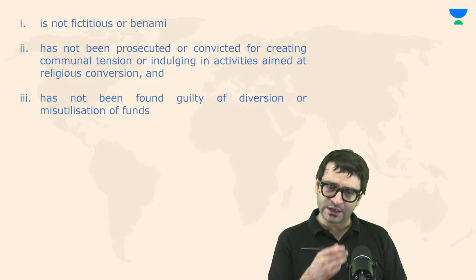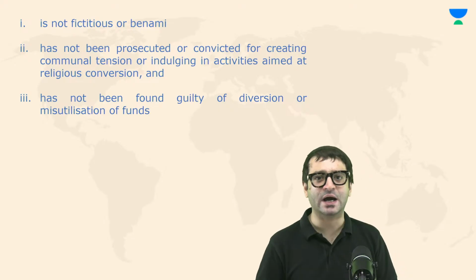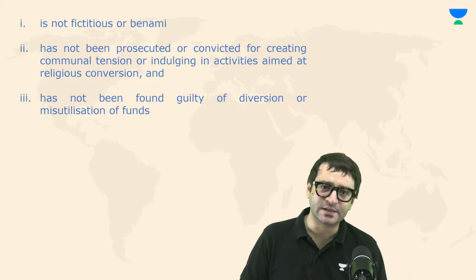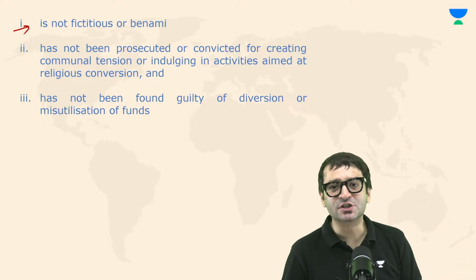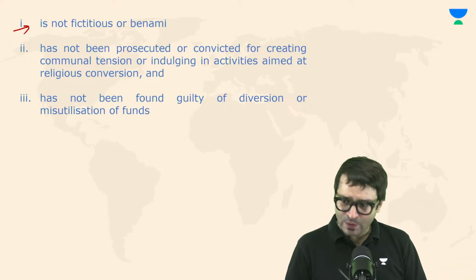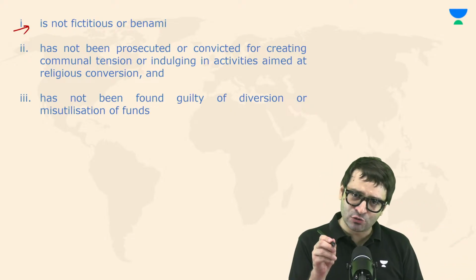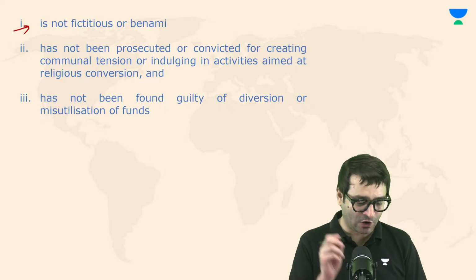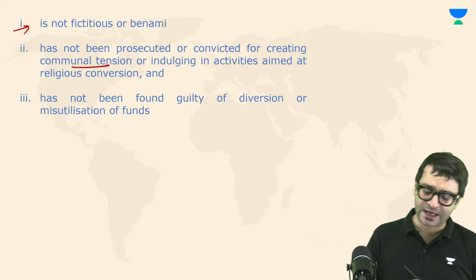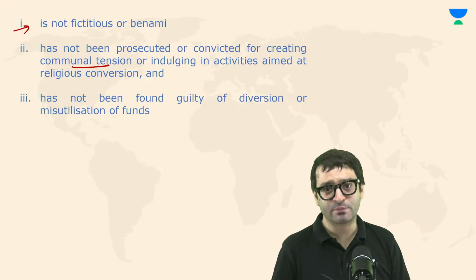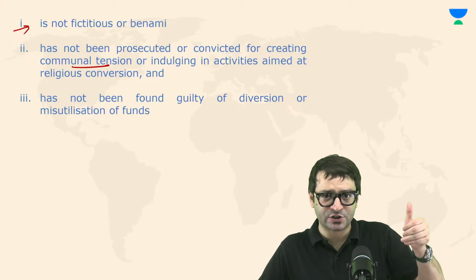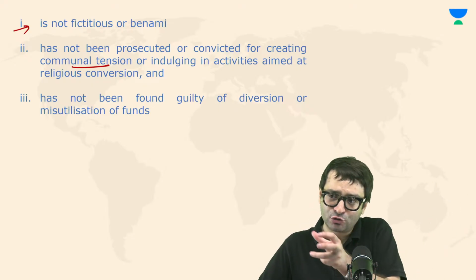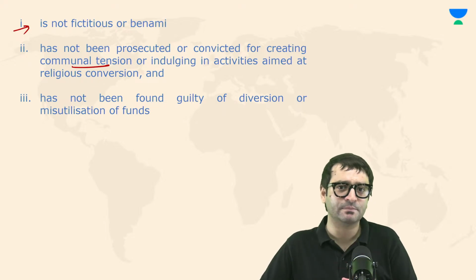Before renewing your license, the central government may inquire whether this organization is benami, fictitious, whether this organization has been misusing money and you have been convicted for communal tension or religious conversion, because there have been allegations that foreign contribution, this foreign donation, is used by some NGOs to convert Indians into Christianity.